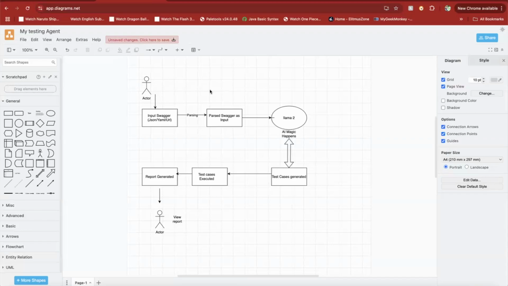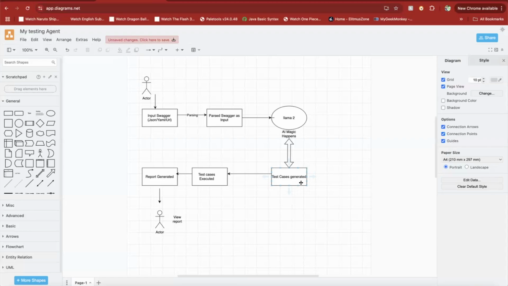As a block diagram, a user will come to my front end and provide a Swagger, JSON, YAML or URL. Then we will parse that Swagger as input and provide it to the Llama 2 model that I'm currently using locally. The better the model, the better the results will be. Using this Llama 2, I'll be creating the test cases. Then in my framework itself, I'll be executing those test cases and the reports will be generated.